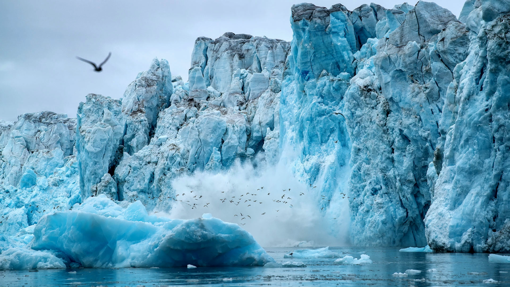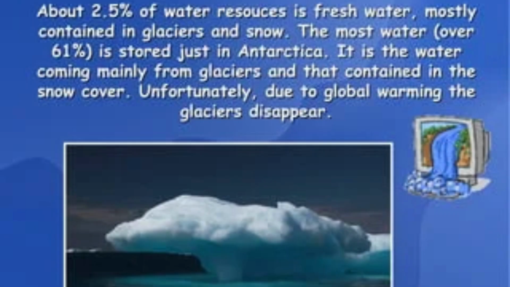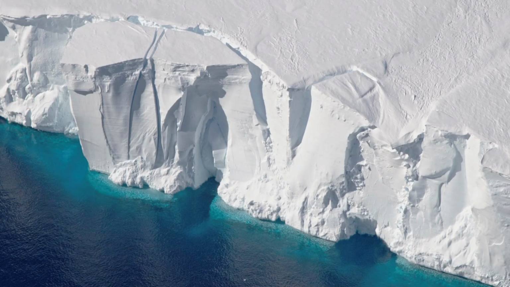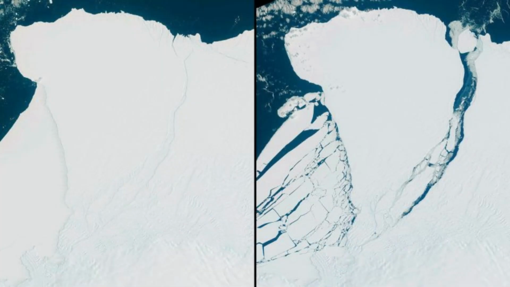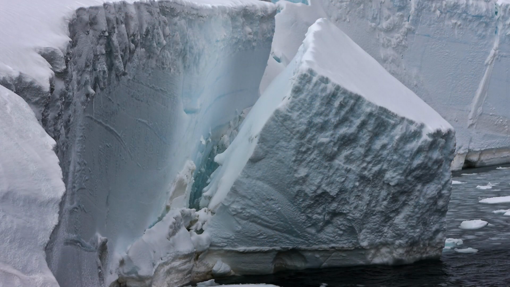Antarctica contains about 90% of the world's fresh water in its massive ice sheets. The ice is up to 4.8 kilometers thick in some areas. Glaciers cover nearly the entire continent, and icebergs regularly break off, a process called calving, from the ice shelves floating into the Southern Ocean.